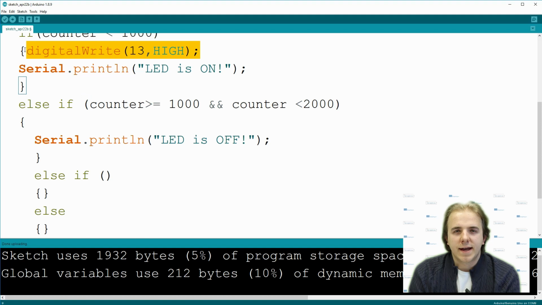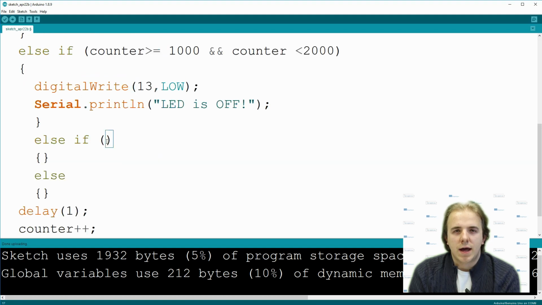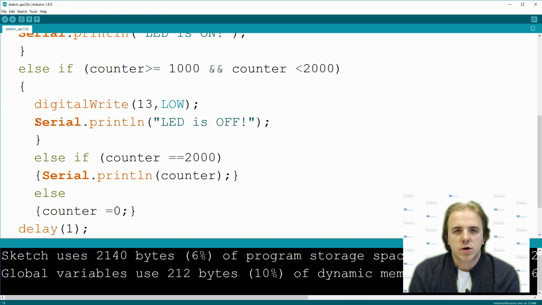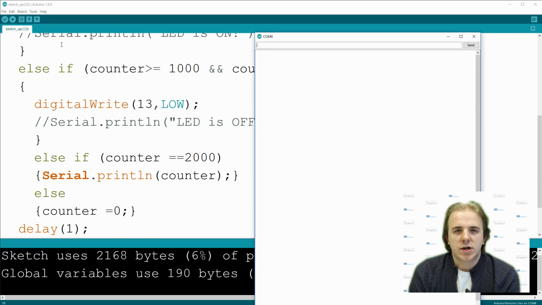To print out text, we will compare it to our threshold value and in brackets write serial print function. Last else statement doesn't need a condition because it will execute if all other conditions were false. If you upload your code, you should see that LED turns on and off. The text is printed out on the serial monitor and this cycle repeats because of counter reset.